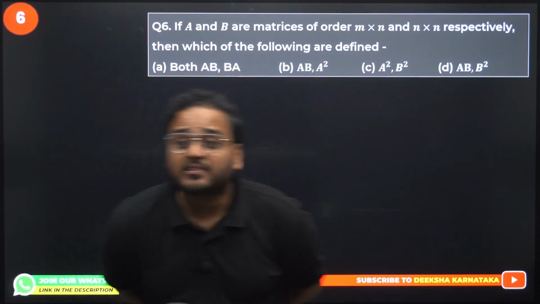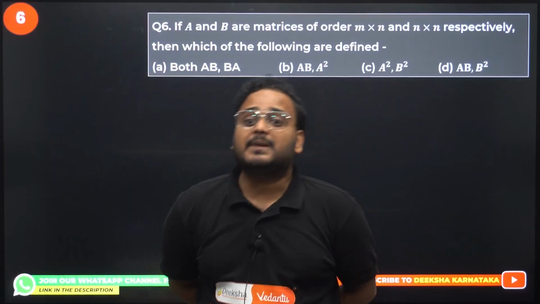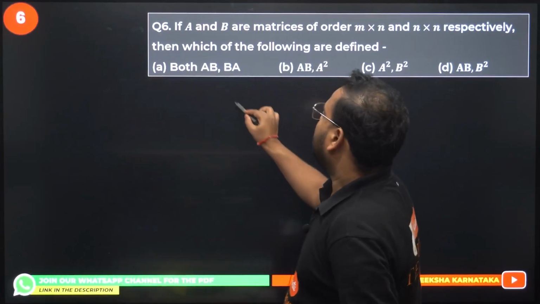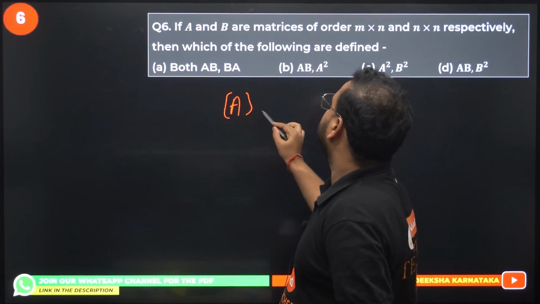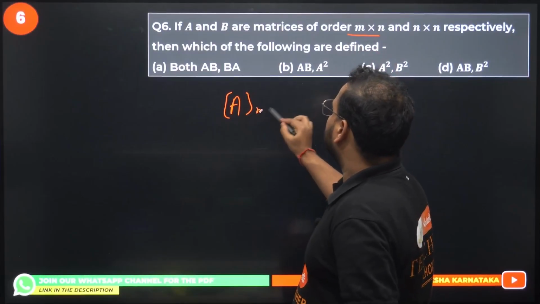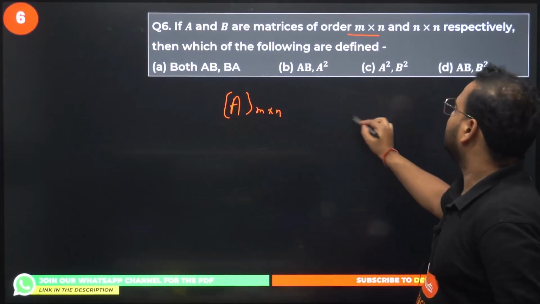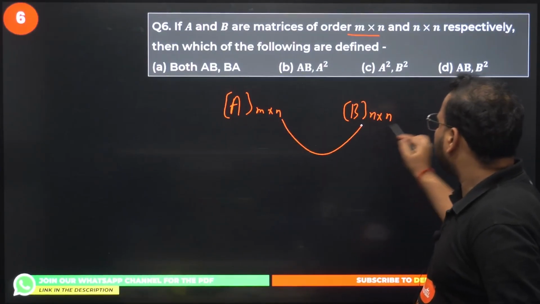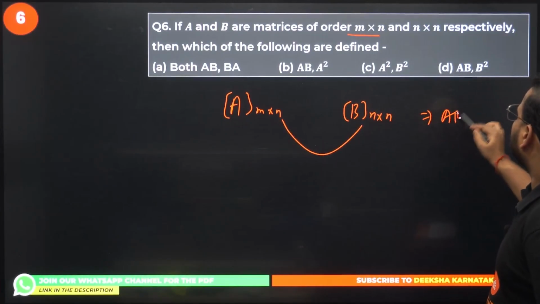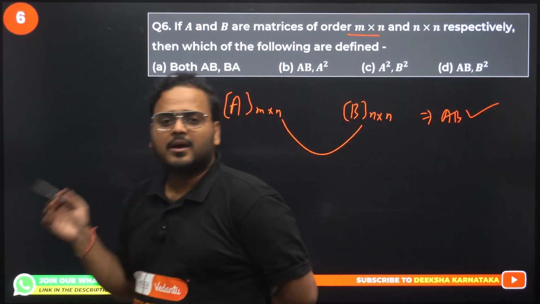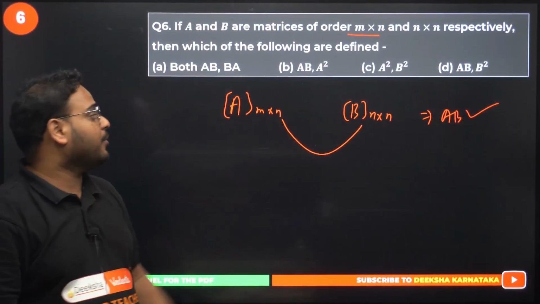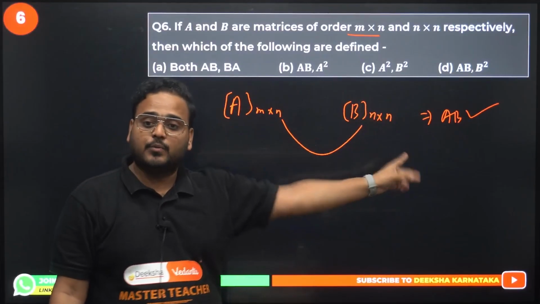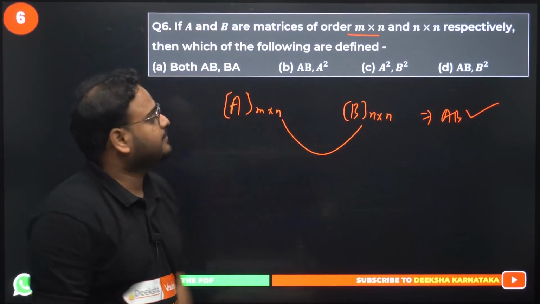If A and B are matrices of order m cross n and n cross n respectively, then which of the following are defined? A's order they have given m cross n, and B's order they have given as n cross n. So we can define A into B, right? AB is defined, because n equals n, number of columns in the first matrix should be equal to number of rows in the second matrix. They are equal, n and n, hence AB is defined.